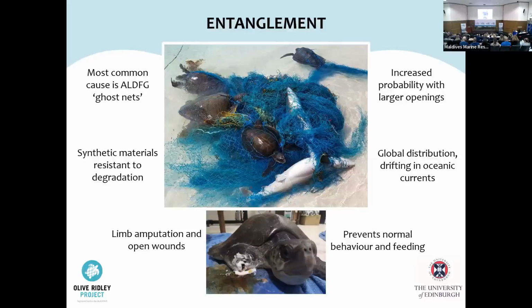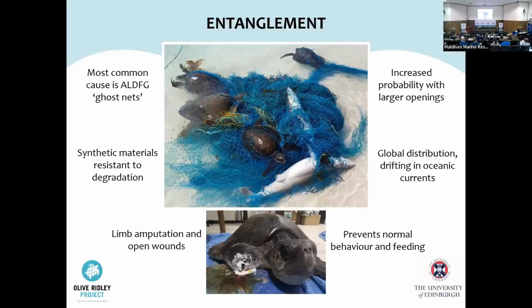Entanglement can have severe effects to many forms of marine life, affecting their growth, preventing normal behaviours, and in turtles we see deep wounds, limb amputations, and ultimately these can lead to starvation and death. Over the course of 4 years, from 2016 to 2020, the ORP reported 651 injured marine turtles in the Maldives, of which 87% were due to entanglement, and 88% of these were olive ridley turtles.